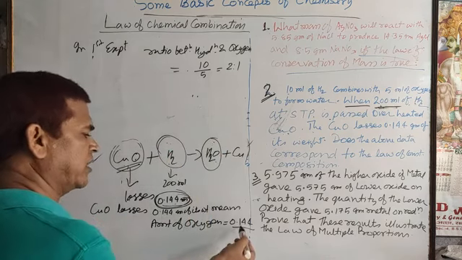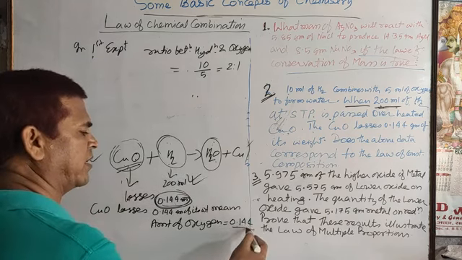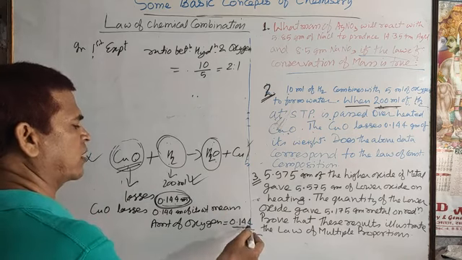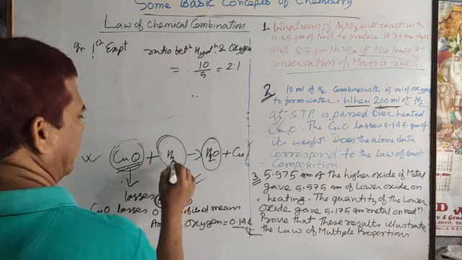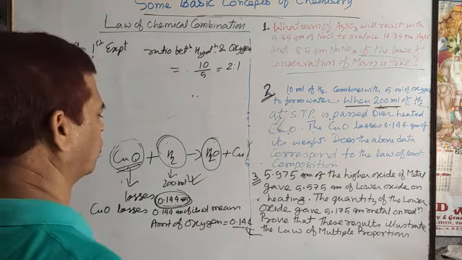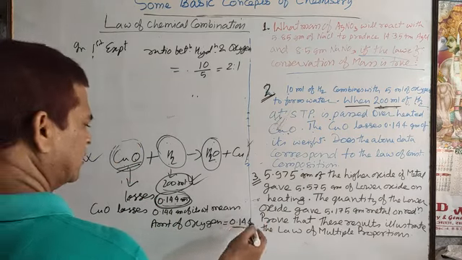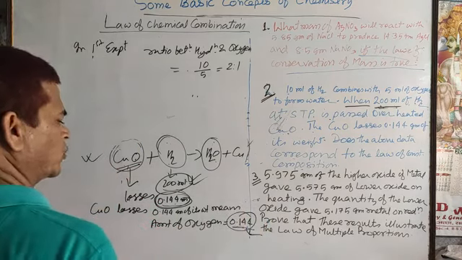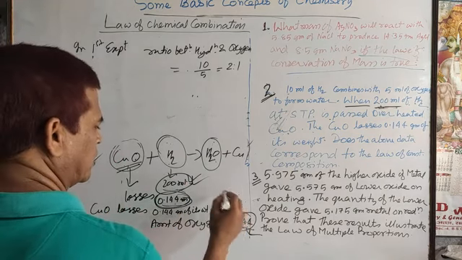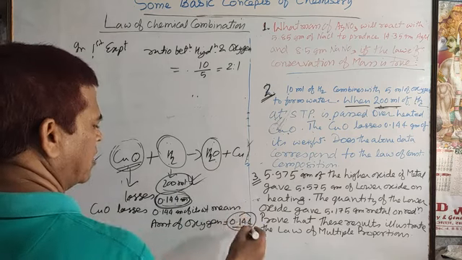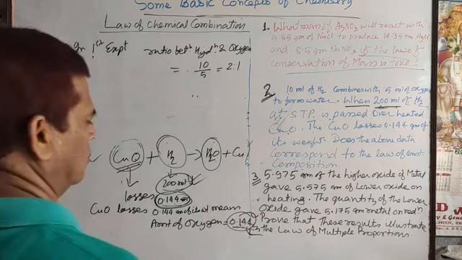So in that compound, the oxygen is 0.144 gram. Here the volume is given for hydrogen and the weight is given for oxygen, so just convert it into volume. The 200 ml hydrogen is passed at STP, so the oxygen should also be changed into volume. Should the ratio be in volume or weight? One is in gram and the other is in volume, so it should be changed into volume.